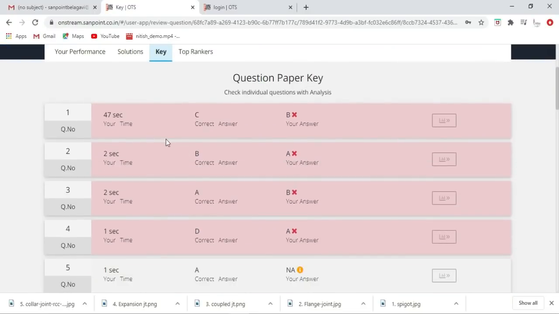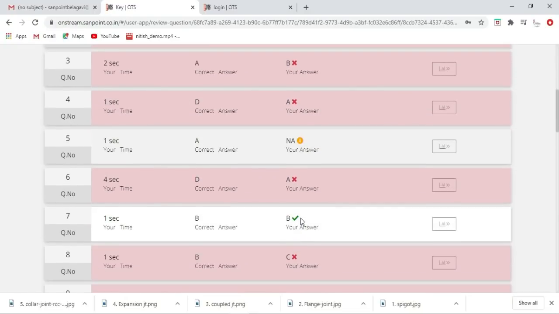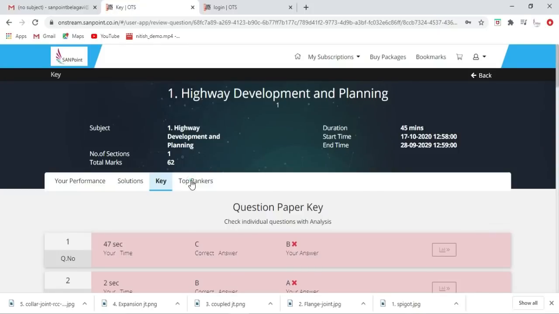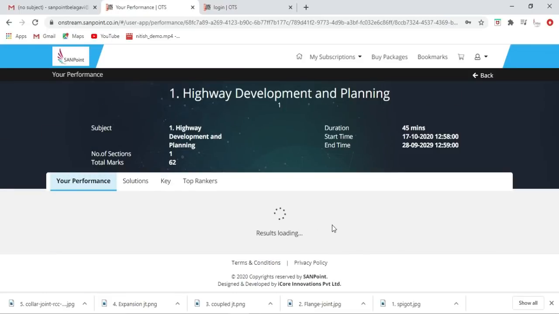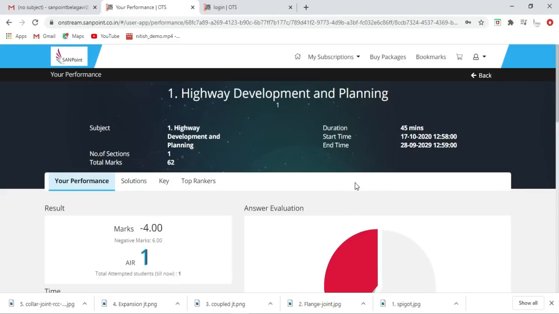Okay, so automatically key answers are also visible, so you can cross check what you have got. And top rankers automatically, like whoever has given the test, so you will get to know your own position. So this is how the test series is accessible to you, and we are giving the test series till December 31st. So the test series will be available to you till December 31st. After that, this test will be closed.